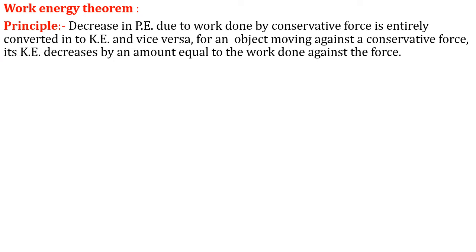Or in simple words, we can simply write that work done is nothing but change in kinetic energy. Means whatever the work done by the system or on the system is equal to the change in kinetic energy during that work done.